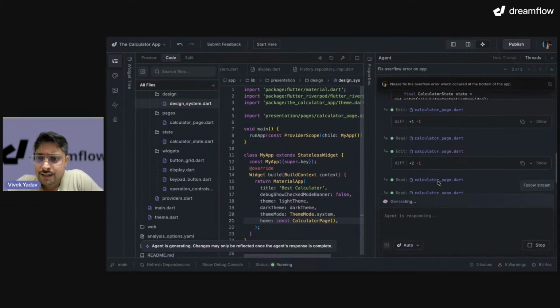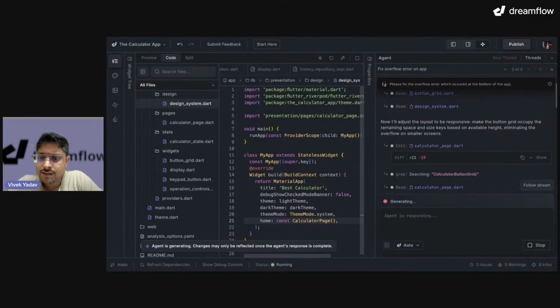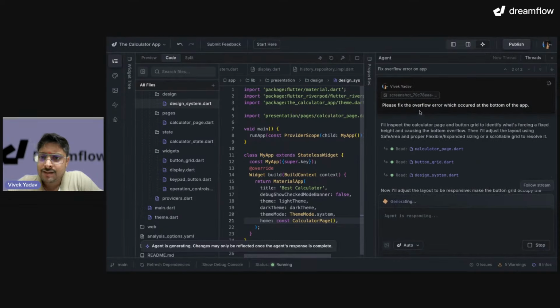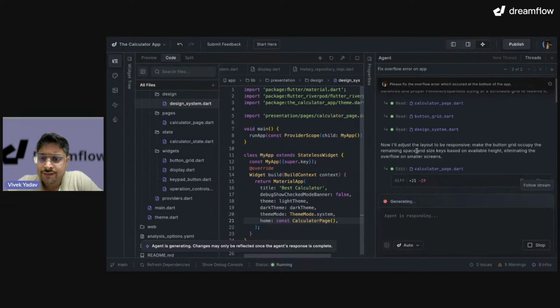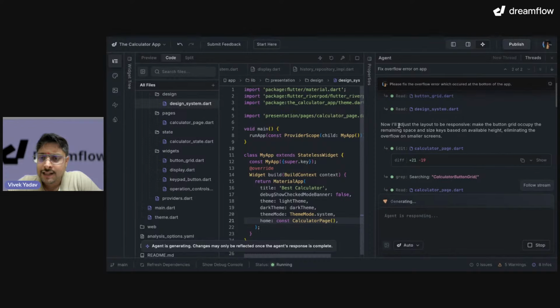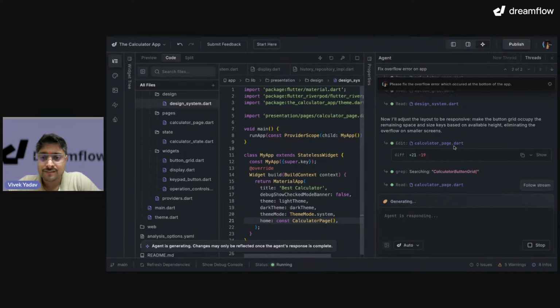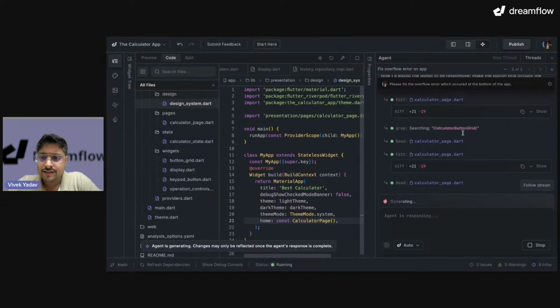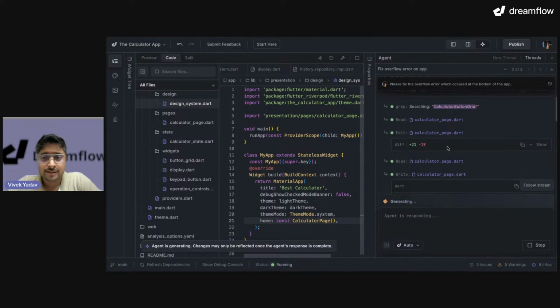Okay, our agent is doing a lot of changes. Let's see what it's going to fix in our flow. It read a few of the files. I'll adjust the layout to be responsive, make the button grid occupy the remaining space, size keys based on the available height, eliminating the overflow on smaller screens. So it understood that I have the problem with responsiveness, and to fix it, it has to update the button grid. Perfect. Searching for calculator button grid.